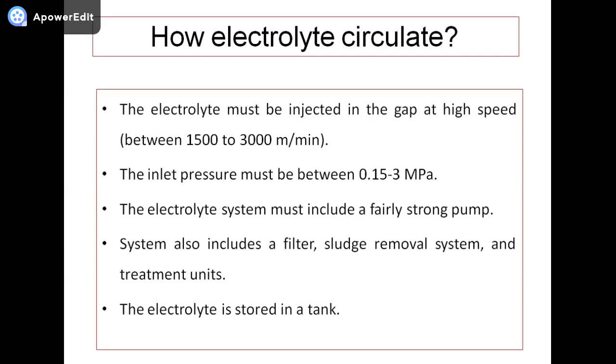In the electrochemical process, how the electrolyte is circulating matters. It must be injected in the gap at high speed. Recommended is 1500 to 3000 meter per minute. The inlet pressure must be between 0.15 to 3 megapascal, and the electrolyte system must include a very strong pump to get the circulation. The system also includes the filter, sludge removal system and the treatment unit, and the electrolyte is stored in the tank, which we have already seen in its schematic representation.